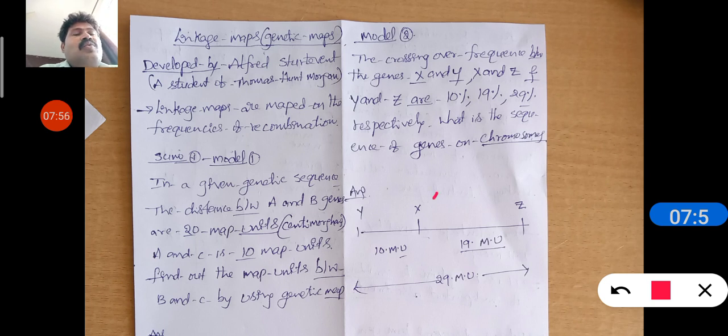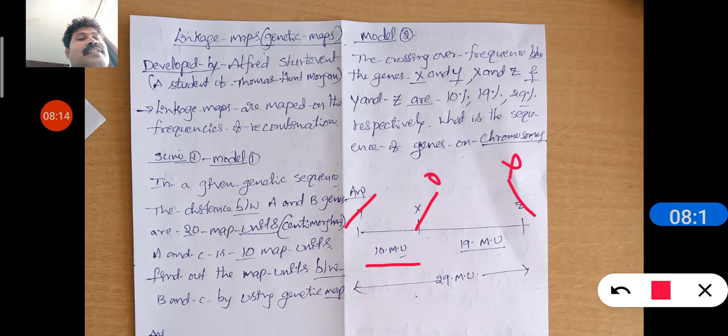First we will see X and Y, 10%. Here this one is X, this one is Y. X and Y is 10%, that is 10 map units or centimorgans. Next, go for X and Z. Here X and Z is how many? 19 map units. Next, the third one, Y and Z, automatically 19 map units. Now this map is constructed. Slowly you can roll this, then you can find out.